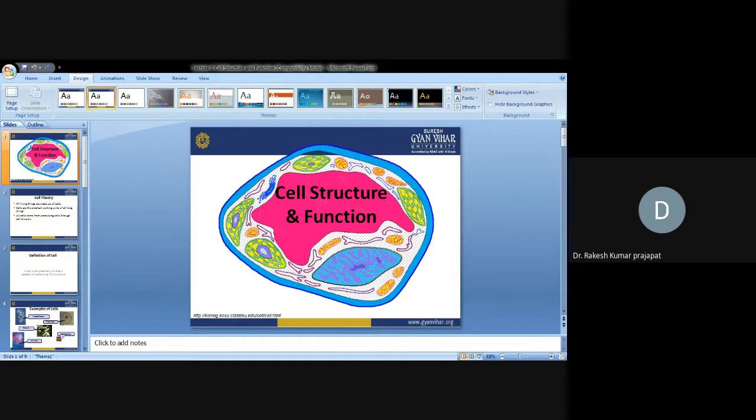This is a typical representation of the plant cell. You can see here the large central vacuole. All structures are similar to the animal cell except for the chloroplast, which is present in addition to all the other organelles.